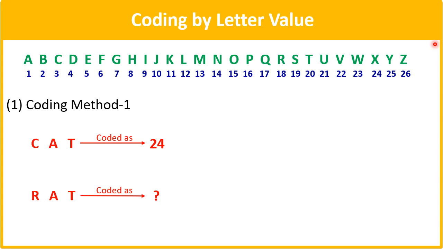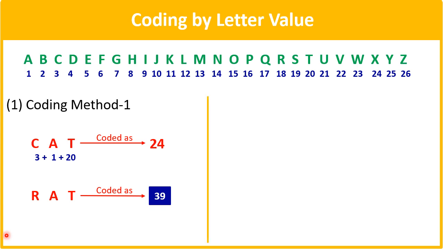So cat का कोड अगर नंबर 24 है तो ये कैसे आया? So that will be nothing but letter value. जैसे C का वैल्यू 3 है, A का वैल्यू 1 है और T का वैल्यू 20 है. So we can add this as 3 plus 1 plus 20, which comes out to be 24. Similarly, now we can answer what is the code for the word rat. So R का code is, we can see here, 18, A का 1 है और T का 20 है. So if we add these three numbers, the total comes out to be 39. So this is the way of coding.